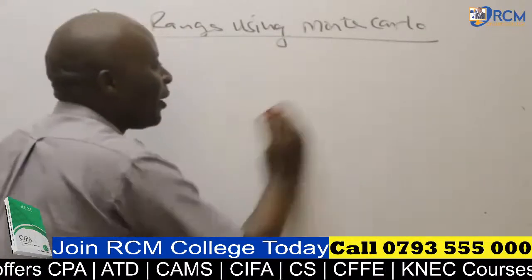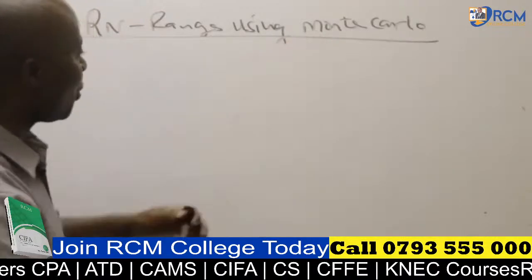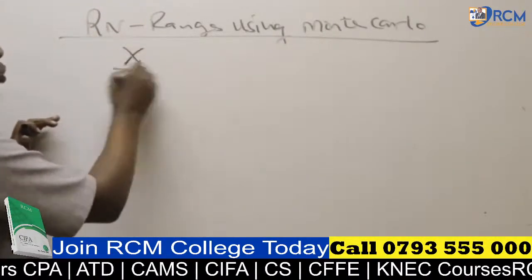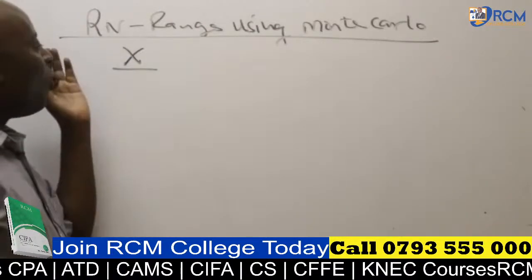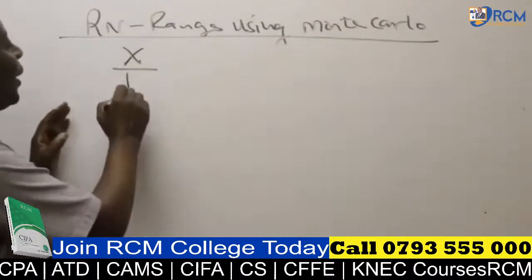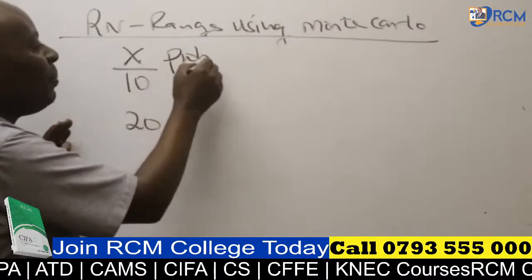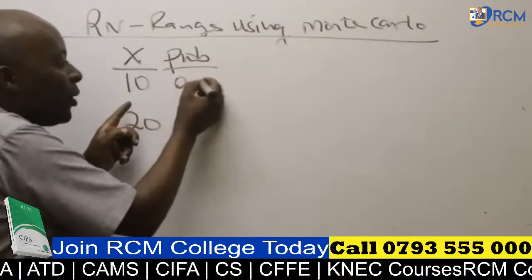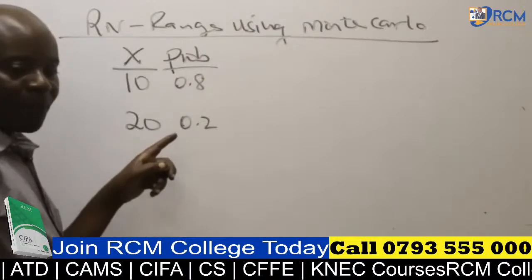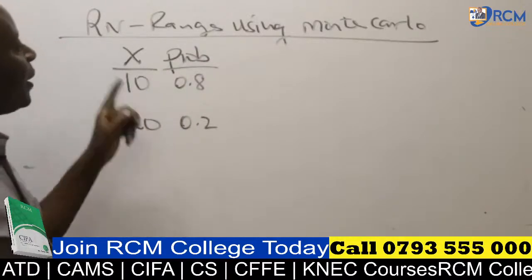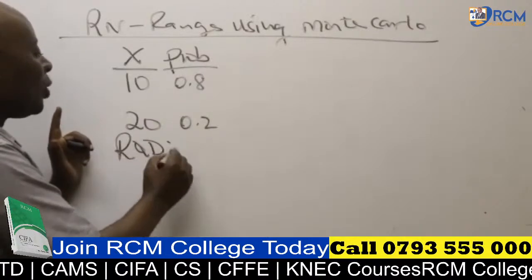Now, ladies and gentlemen, when you are given a probabilistic distribution, for example, this X could be price. I want to go into business and I don't know how much in terms of price I should charge. I could either charge 10 or 20. And then they will give you the probabilities: the probability of you charging 10 could be 0.8, and the probability of you charging 20 could be 0.2. In this case, you are required to develop